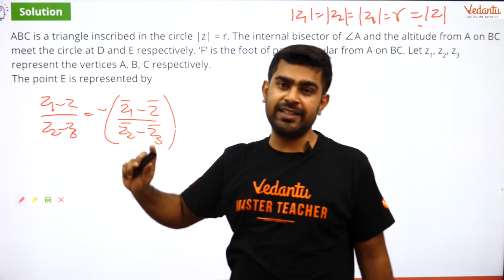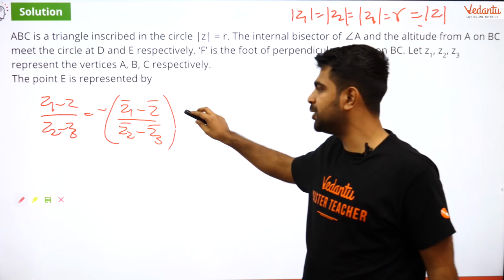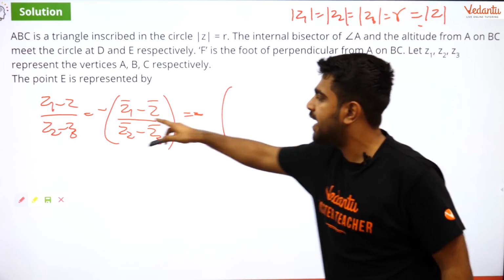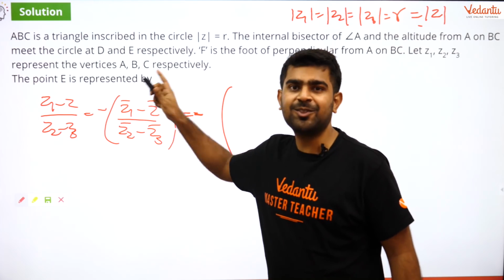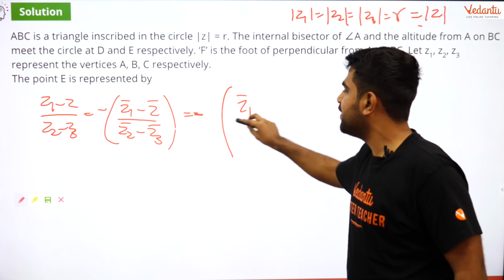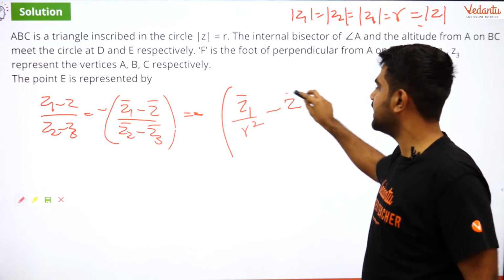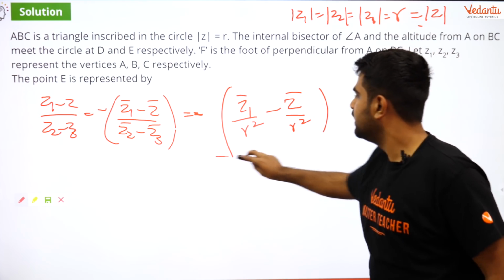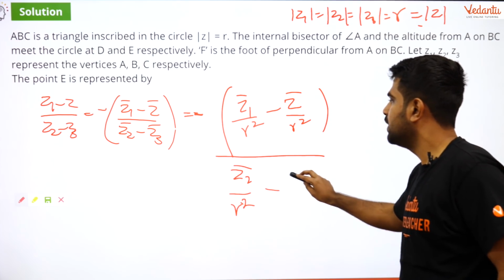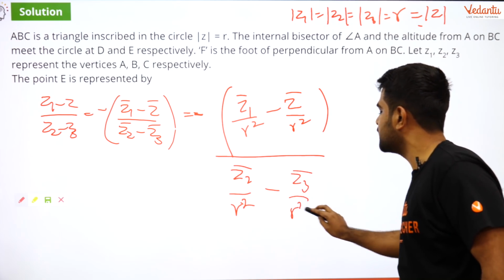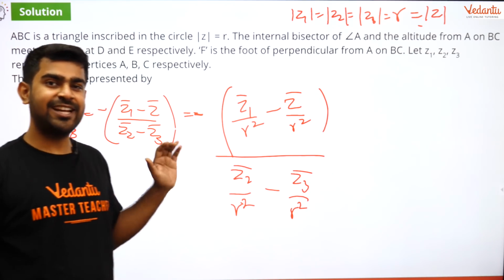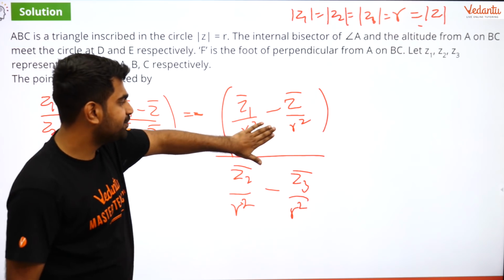That is a huge information, because what I'll do here is, listen carefully, I have minus, I have the conjugate of Z1, so I have Z1 bar, I will divide by R square. I have Z bar, I will divide by R square. And what do I have in the denominator? Z2 bar, I will divide by R square. Minus Z3 bar, I will divide by R square. Can you guys see where I am going? Any idea?